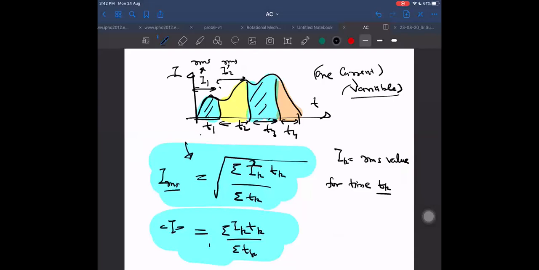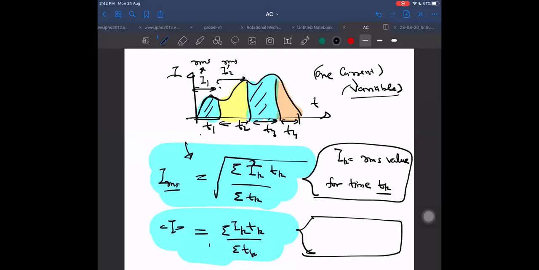But wait a second, one more confusion can arise. This Ik is different, and when I am doing it for this, then it is different here. In this case, this Ik means the average value for time interval tk. Because it is used for average, no? Average will be the sum of average into time, and for IRMS it will be this only. For that, I have to take RMS only. Understood?